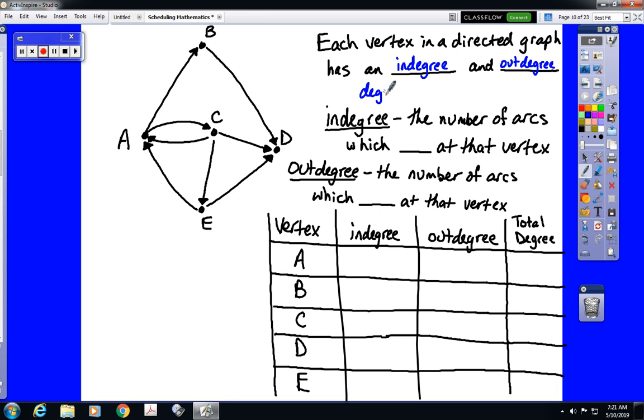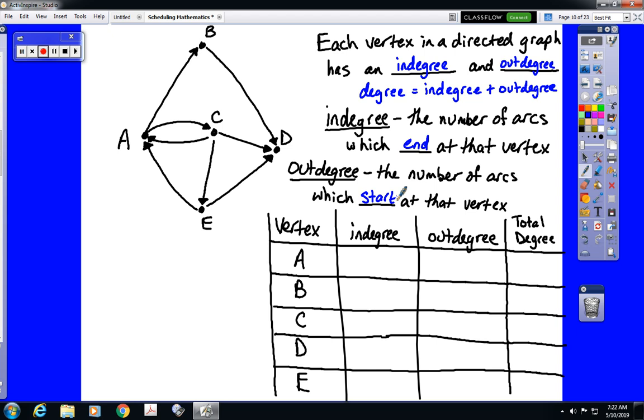So degree total, which we remember from our other forms of graph theory, is the sum of our in degree and our out degree. The in degree is the number of arcs that end at that vertex, that go into the vertex, hence in degree. And the out degree is the number of arcs which start at a vertex.